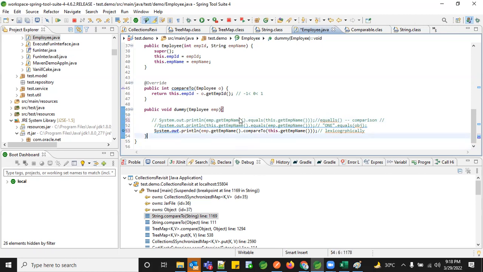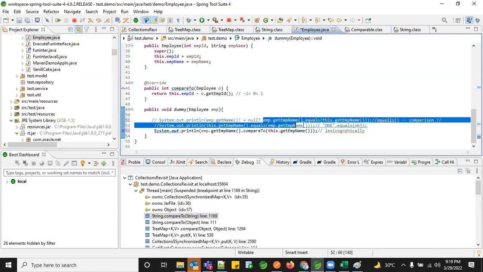So whenever you're taking any piece of code and working on it, ensure that the object before your equals method is holding a value or not. If it is not, ensure you do a null check, like emp.getName not equal to null, then you perform the relevant operation. If this object is null, then you might end up with a null pointer exception. The minor thing we as developers miss is that we know equals will do the comparison and end up with a positive result, but we forget whether we are handling the null checks or not.